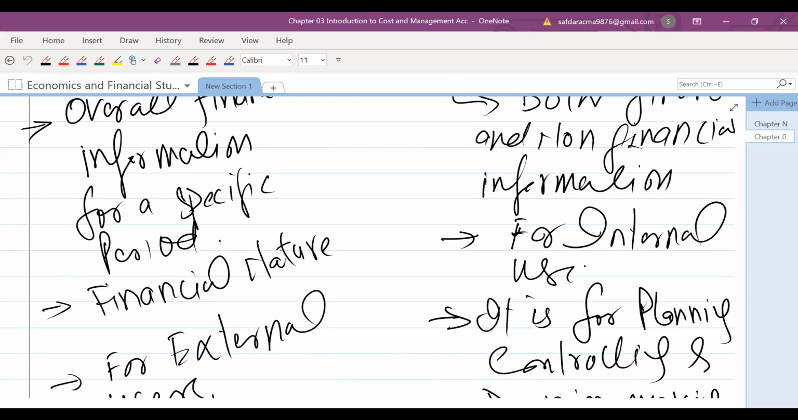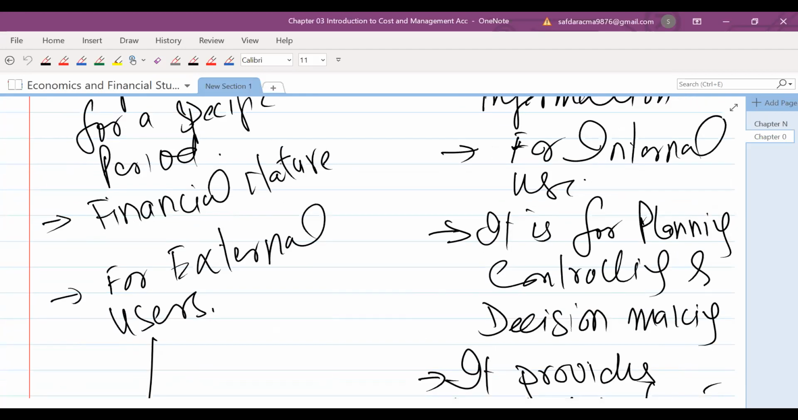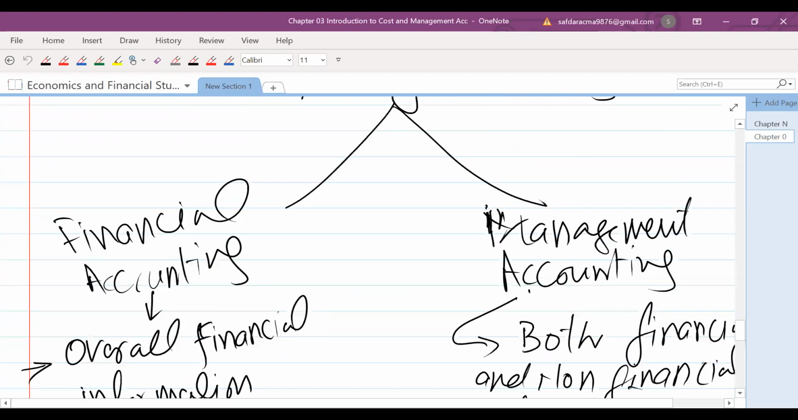Similarly, in financial accounting, only financial nature information is provided. Financial accounting is normally for external users. So it is providing the information for external users.